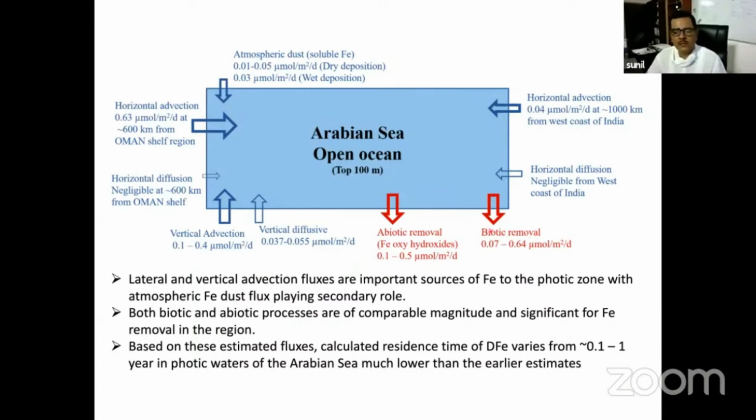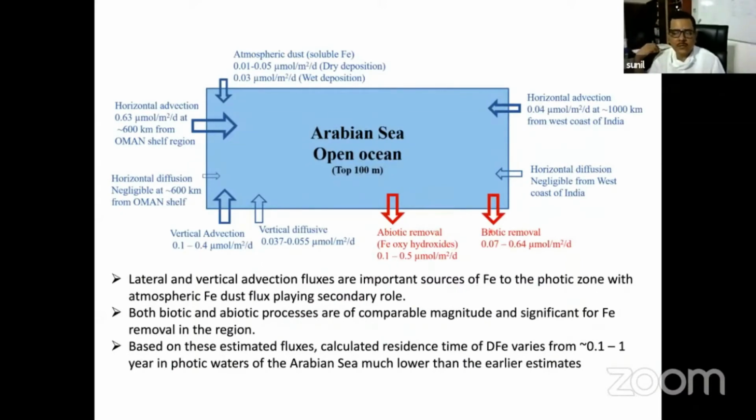And abiotic sources, like this iron, because of oxic environment, will be coated as iron manganese hydroxide on the particles, whether it is biogenic or lithogenic, and when they sink in the oxygen minimum zone, they will be released, as I was telling you.